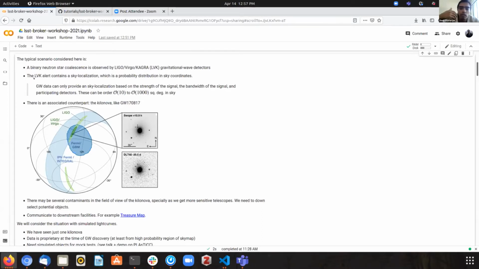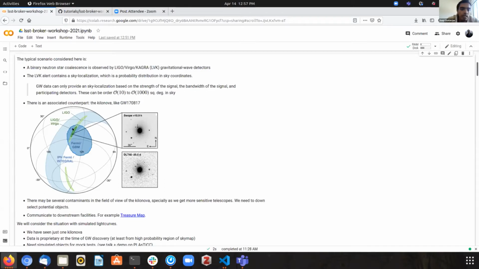And that's important because binary neutron stars could have an associated electromagnetic counterpart called the kilonova, which is a very exotic source, and we have seen only one of them. So just for completeness, I'll mention that the gravitational wave sky localization, which is one of the data products that is sent out by the LVK, is basically a probability sky map.